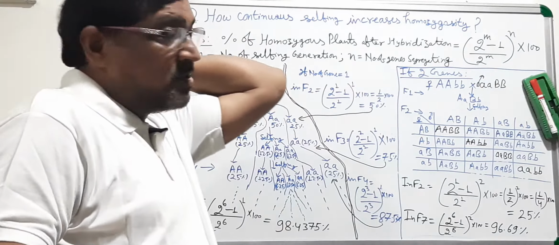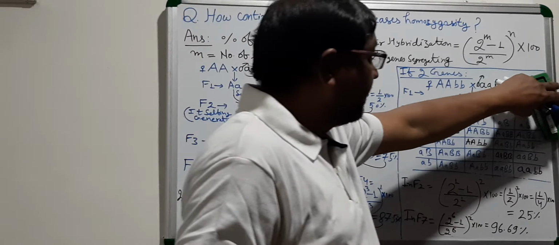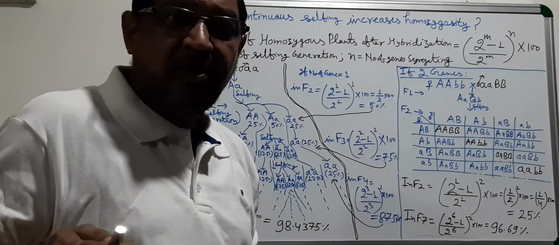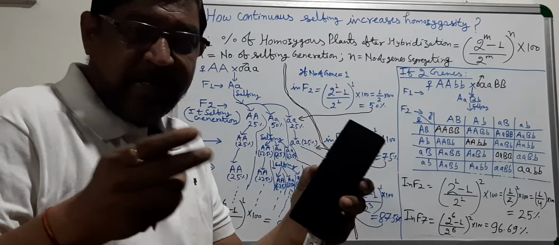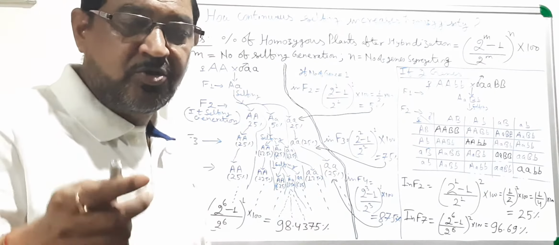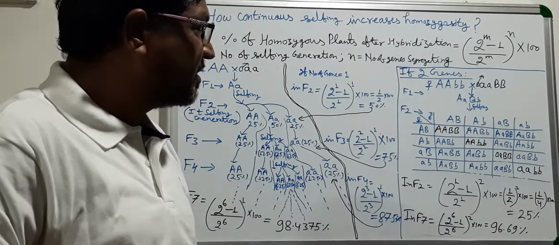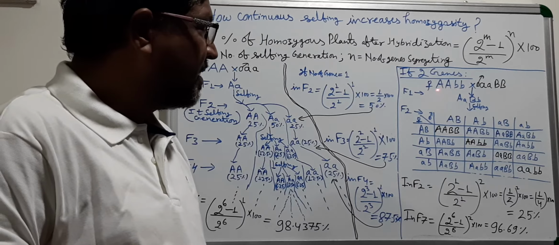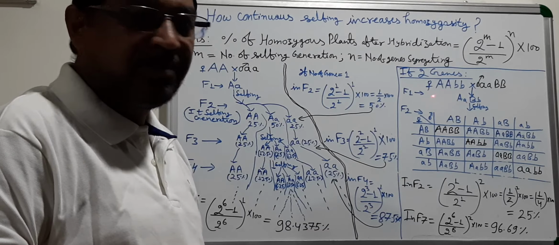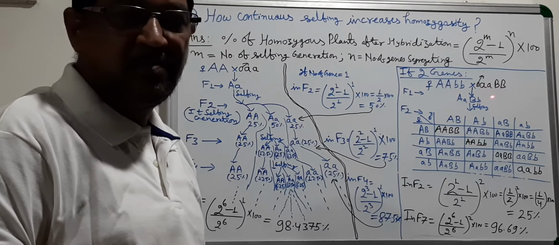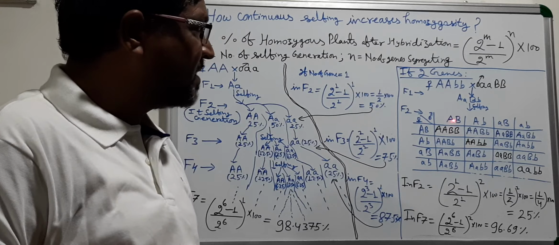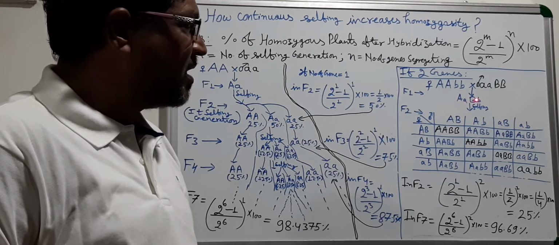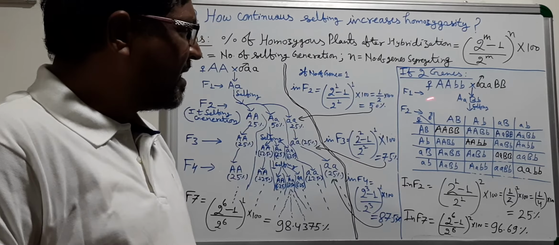Now you come to the next example. If your two parents, two dissimilar genotypes, are differing for only two genes, say for example A and B, one is having capital A, small b, another is having small a, capital B, then you are hybridizing, you are getting capital A, small a, capital B, small b in F1 generation.